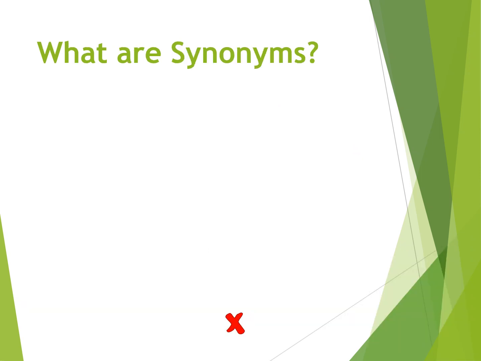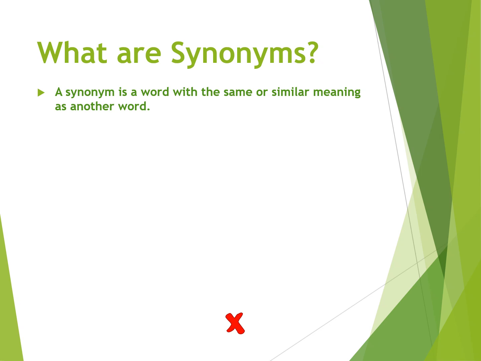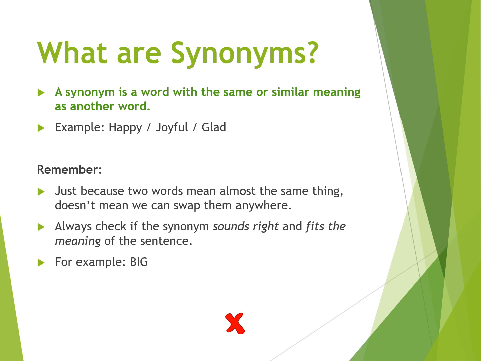So, what are synonyms? A synonym is a word with the same or similar meaning as another word. So, I always remember it: synonyms start with an S. So, synonyms are words with the same, which also starts with an S, same meaning. So, remember that. An example is, for example, happy, joyful, glad. All three of those words have the same meaning.